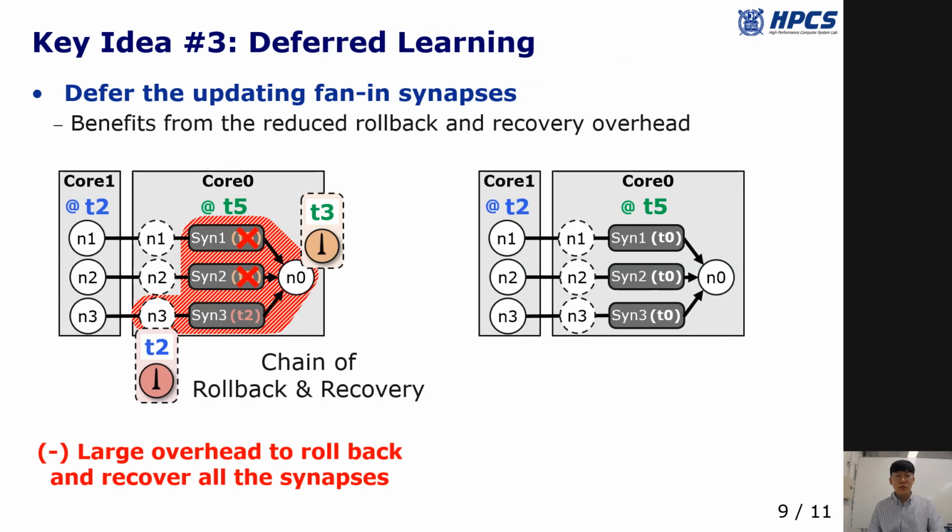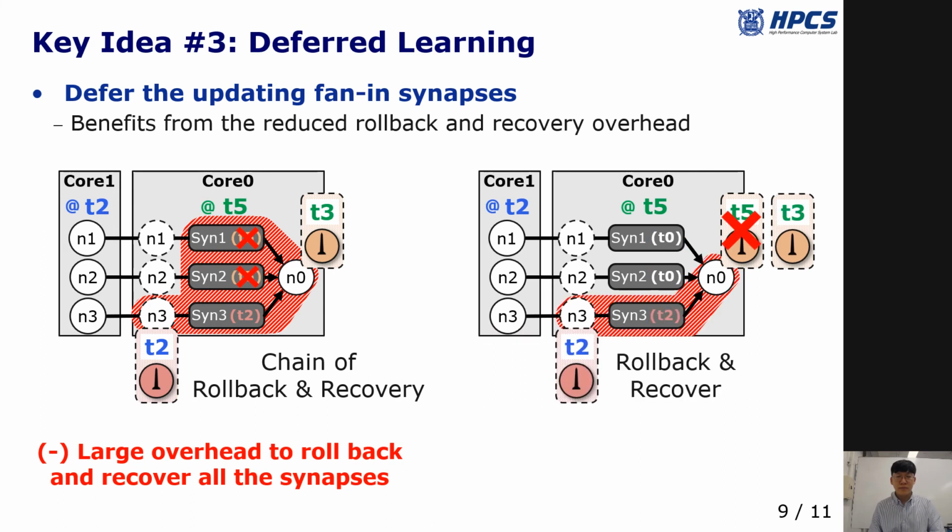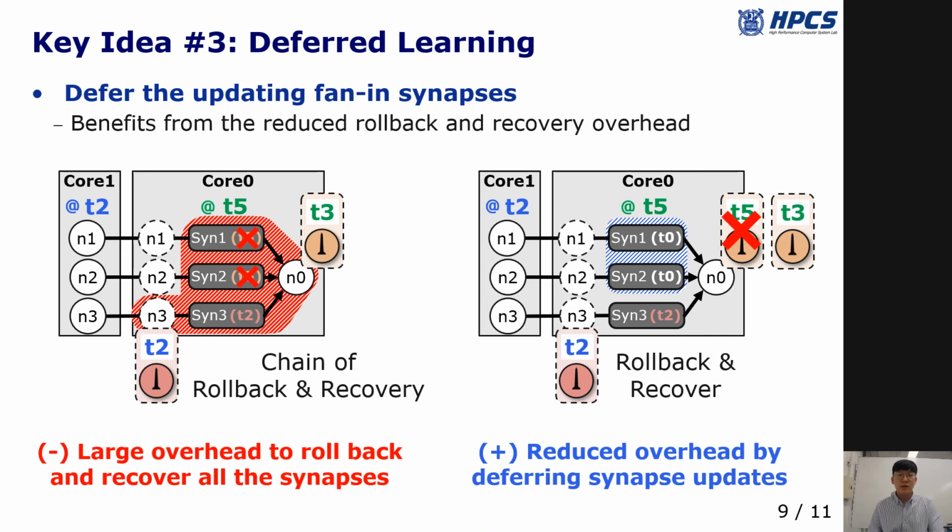To solve the problem, we propose deferred learning. Deferred learning does not update the fan-in synapses when a neuron fires a spike. In the same situation, deferred learning does not suffer from additional rollback and recovery, as the fan-in synapses are yet to be updated using the misspeculated spike at T5. Therefore, it effectively mitigates the overhead. Note that deferred learning does not affect the simulation accuracy by selectively flushing the deferred learning, so please refer to our paper for more details.